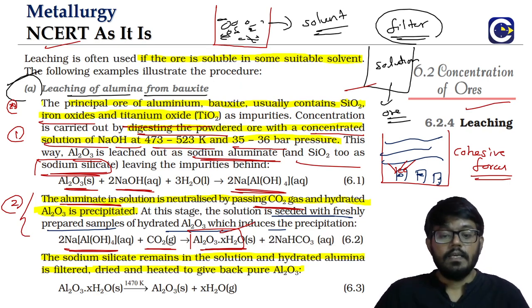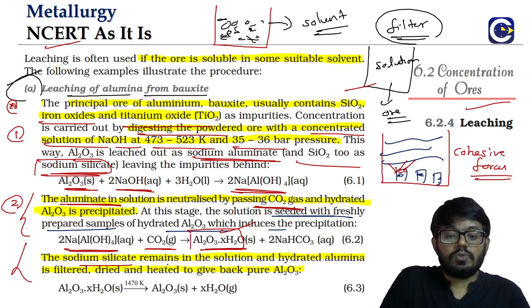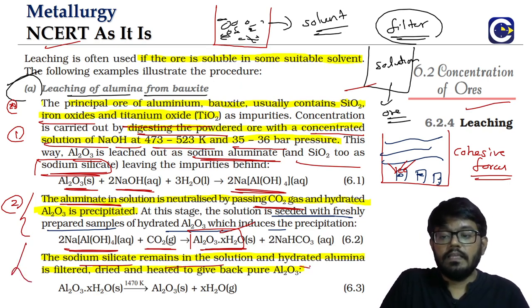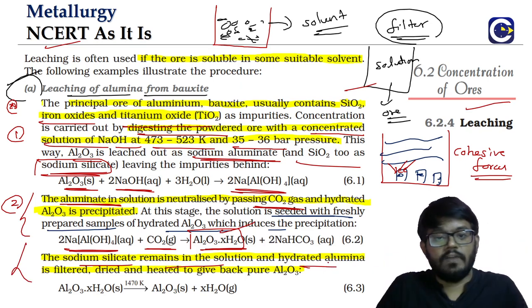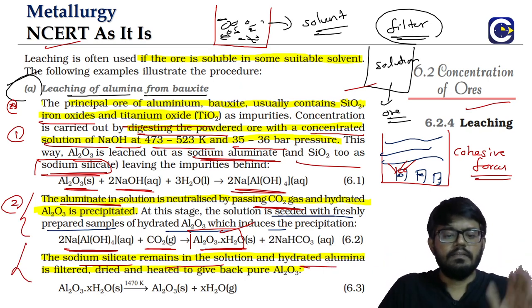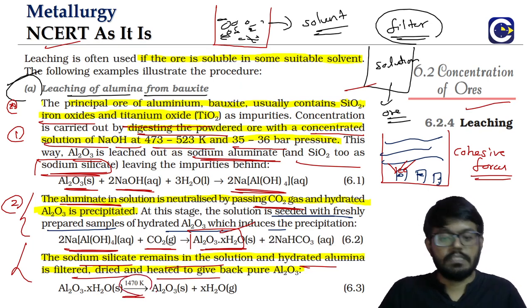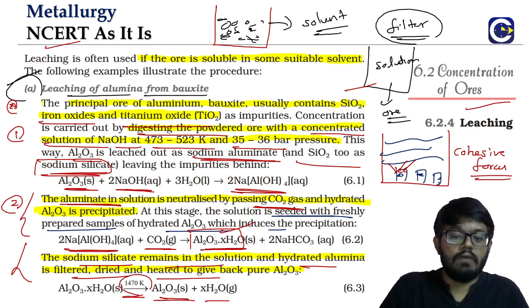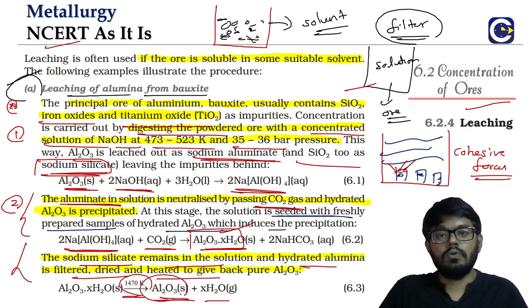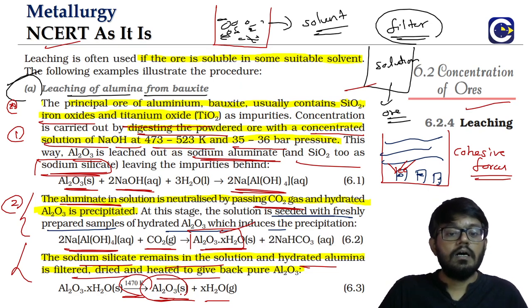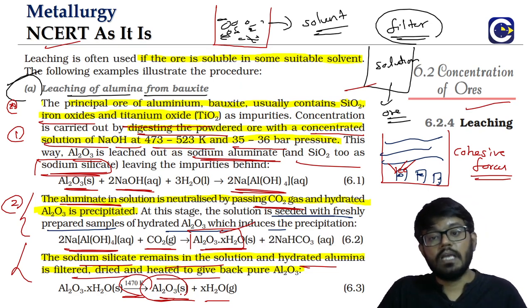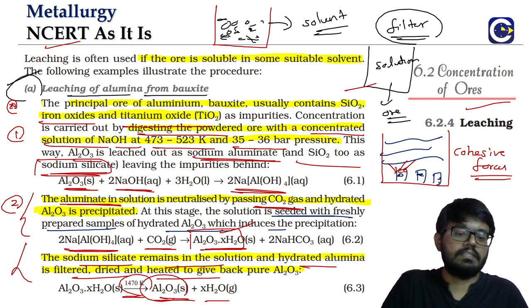So we'll see. The solution contains what? Sodium silicate. The hydrated alumina, we can filter it out. Filter it, then dry, and when you heat it up to 1470, what happens? The water will be removed and we'll have what? Pure alumina. So this is about the leaching of alumina from the bauxite. This is the third step.